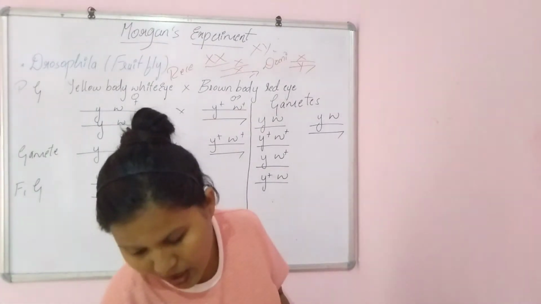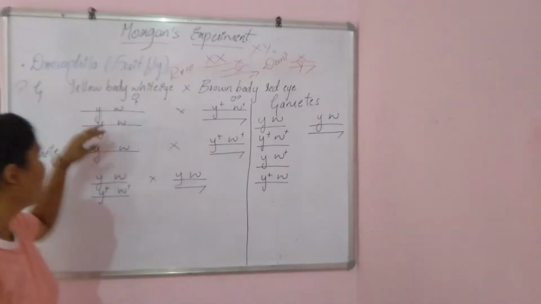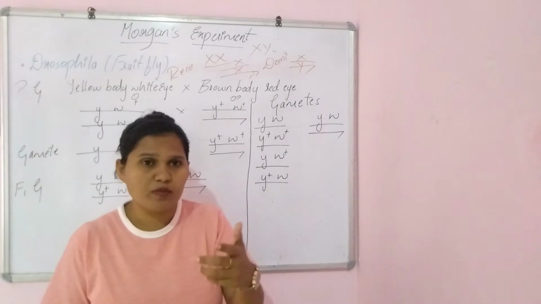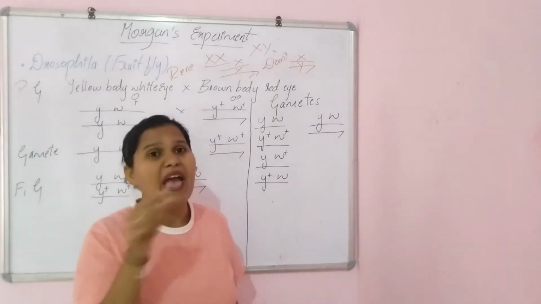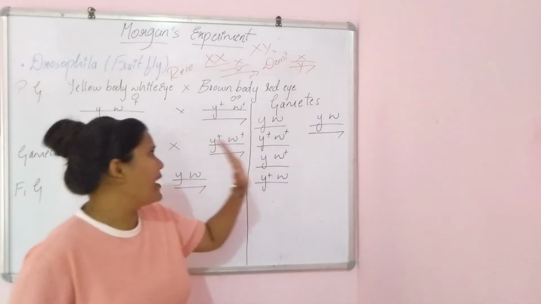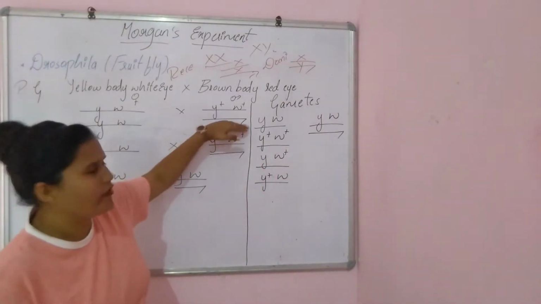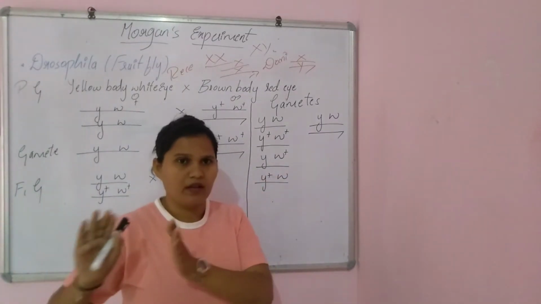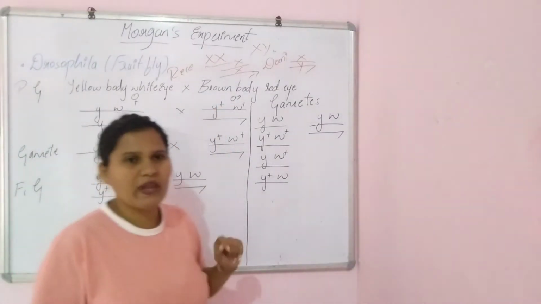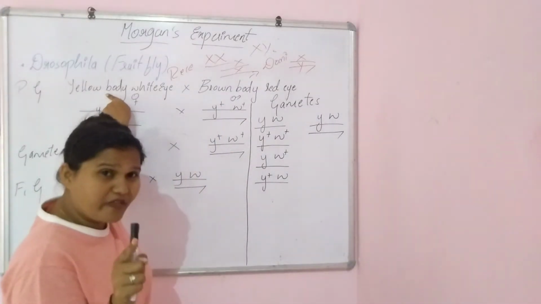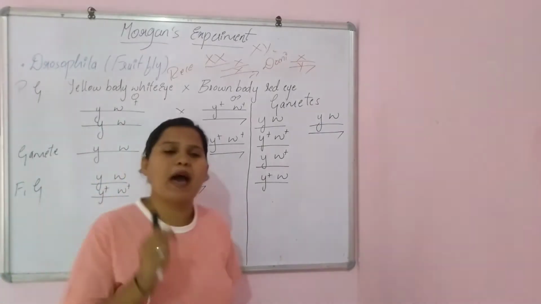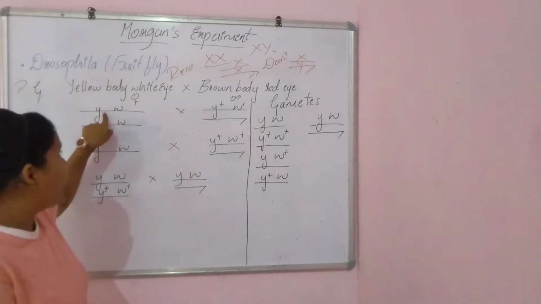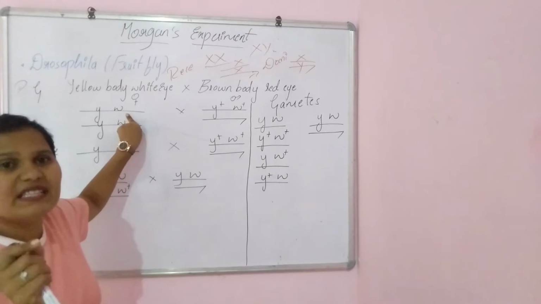Before that, let me tell you how he denoted them. See, have a look over here. Remember, these alleles will be present on the X chromosome only but not on the Y chromosome. See here the symbol of the Y chromosome. It doesn't bear any of these characters. We have taken characters like the color of the body and the color of the eye. Hence, they are present on the X chromosome. So, coming to here, small letter y and small letter w indicate the recessive characters.